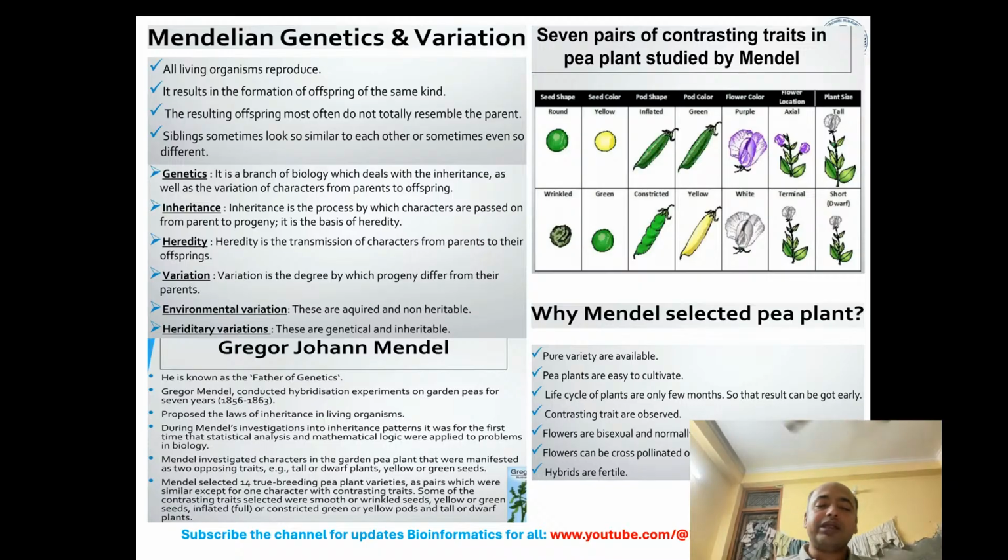Mendel investigated the characters in the garden pea plant that were manifested as two opposing traits. For example, tall or dwarf plants, yellow or green seeds. Mendel selected 14 true breeding pea plant varieties as pairs which were similar except for one character with contrasting traits.